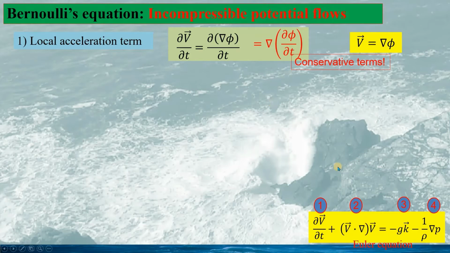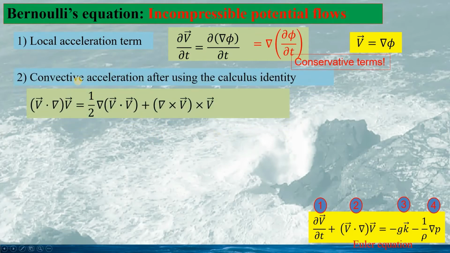In deriving Bernoulli's equation for incompressible potential flow, we need all these terms to be expressed as conservative terms. The second term is the convective acceleration.